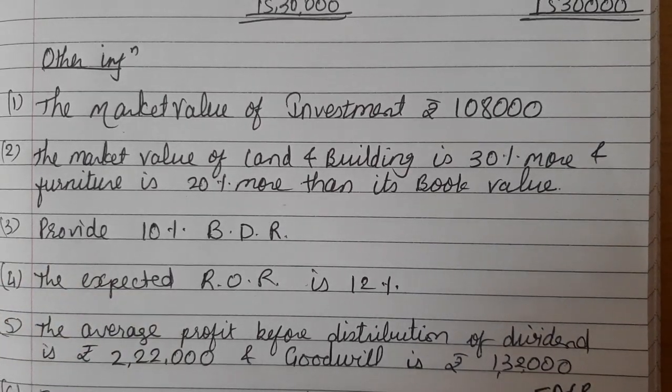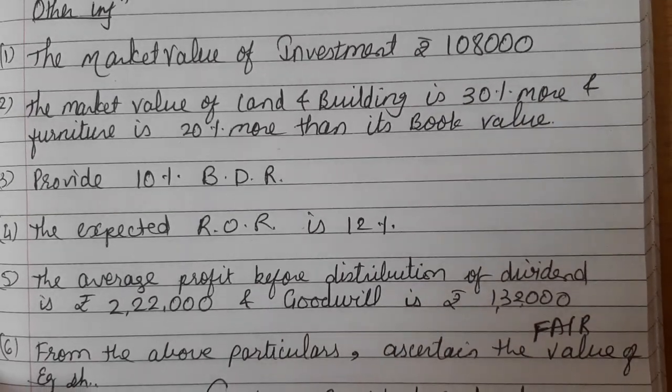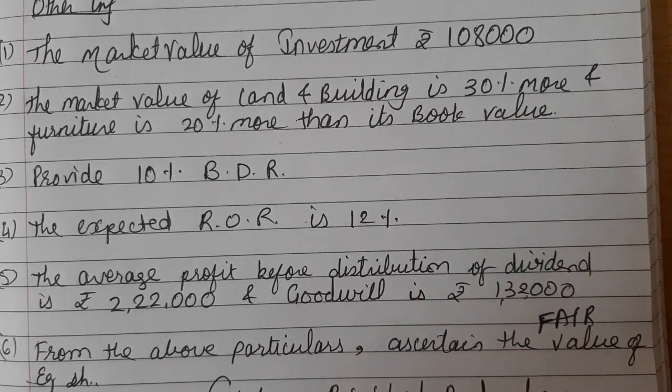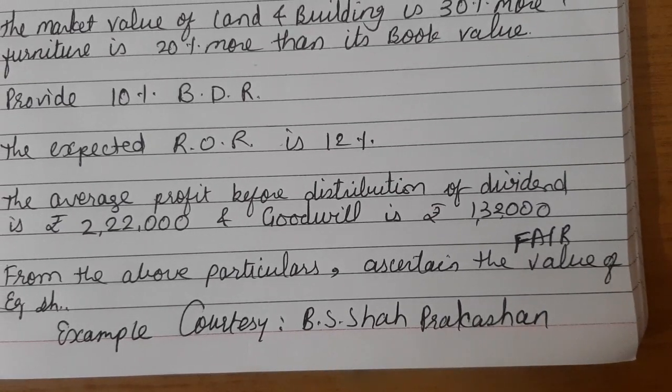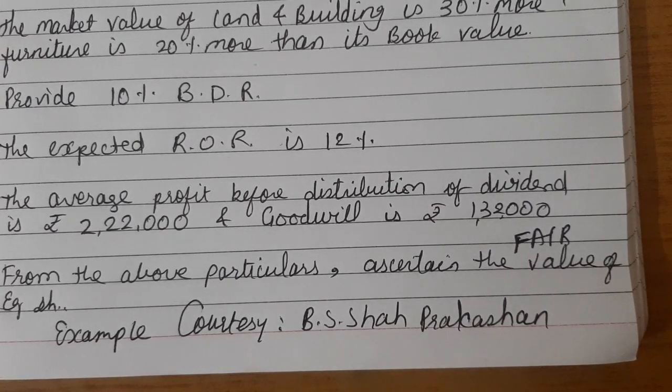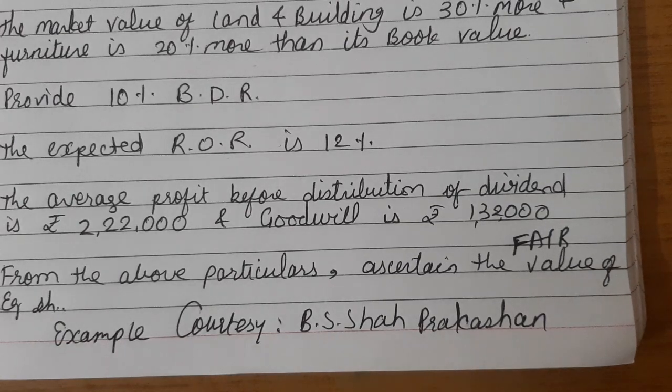The average profit before distribution of dividend is rupees 2,20,000 and goodwill is rupees 1,32,000. From the above particulars, ascertain the fair value of equity shares. Example courtesy B.S. Shah Prakashan.